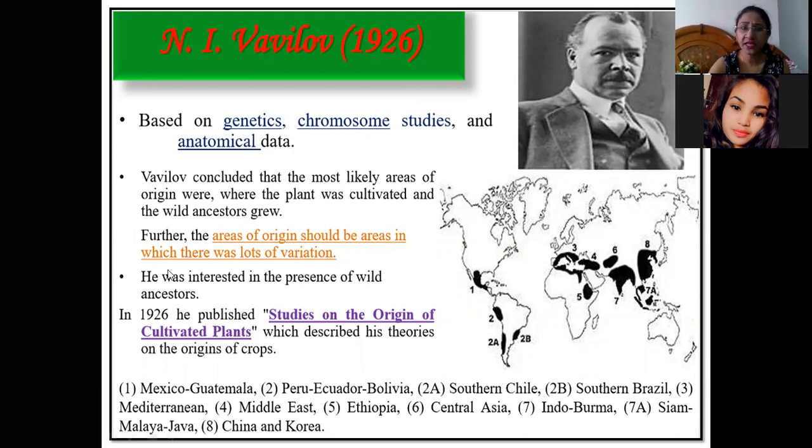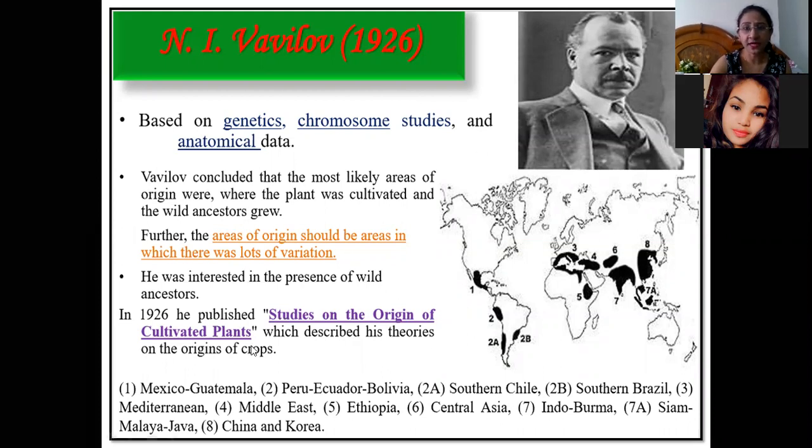The areas of origin should be the areas with lots of variation, where most of the species as well as its wild relatives are present. He said that areas with the maximum amount of variation can be the center of origin. In 1926, and this is very important, he published a paper, Studies on the Origin of Cultivated Plants.